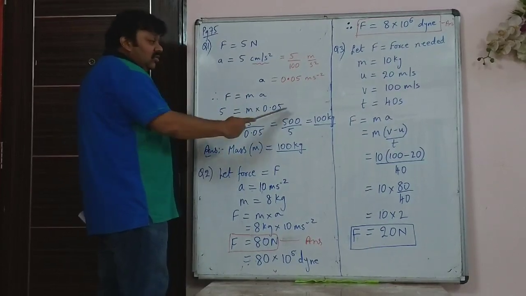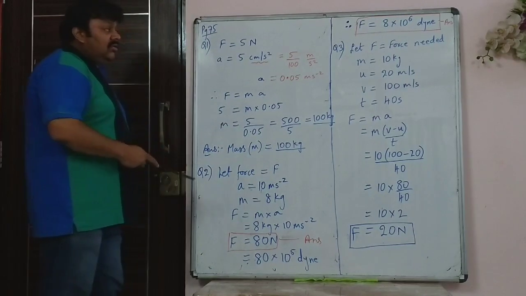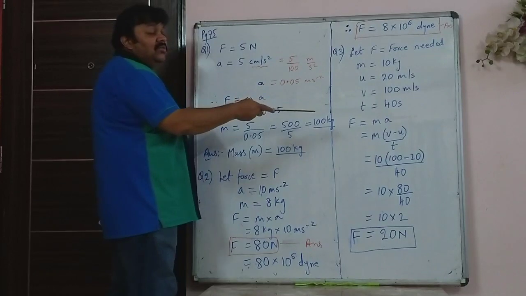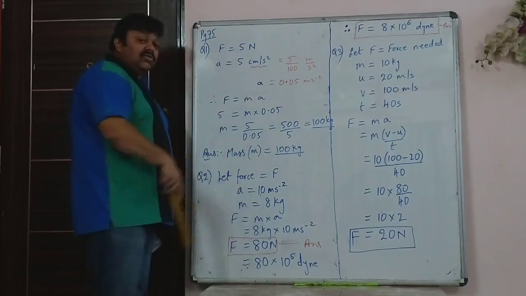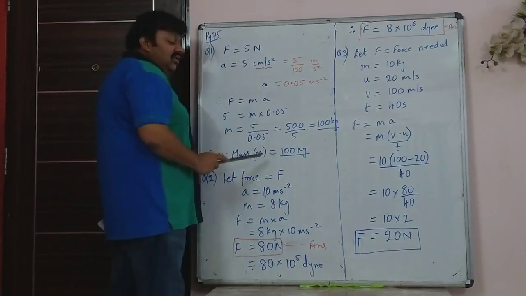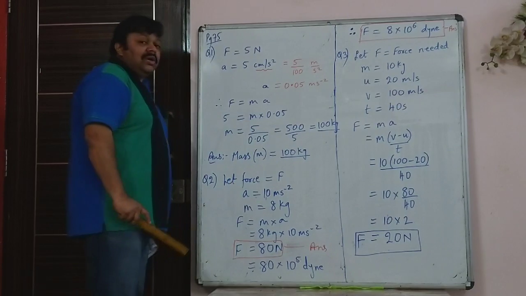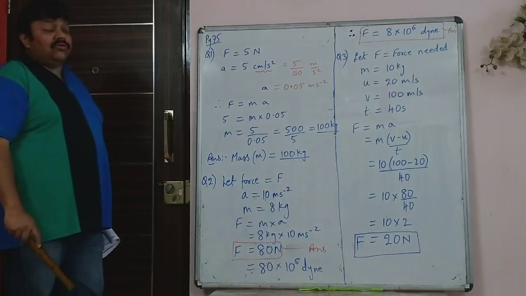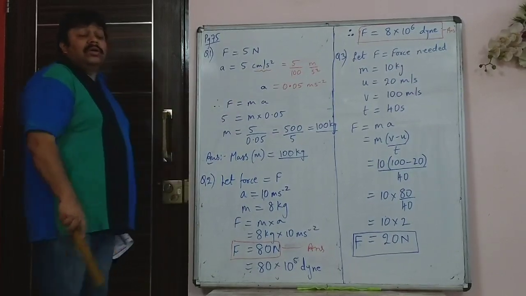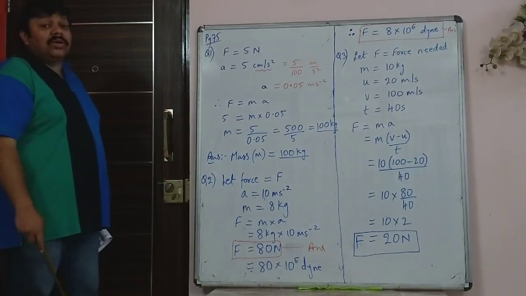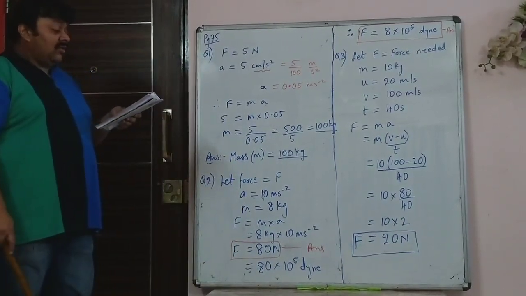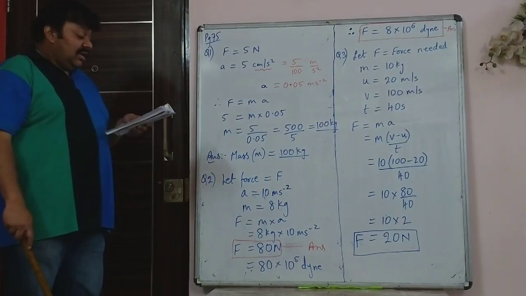Force is ma, so then you have to write the converted value. This is SI or MKS system, and this is also SI or MKS system, so it has to be in the same system. So now 5 Newton is m into 0.05. So you will get the mass of the object as 100 kg. Nothing in the sum except for the fact that some people will forget to convert centimeter per second squared to meter per second squared.